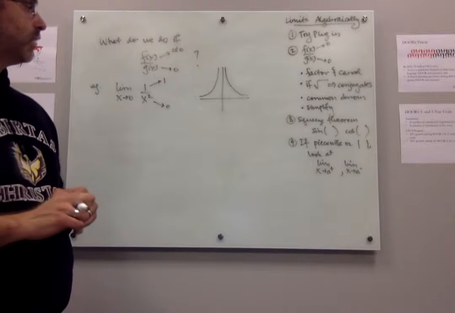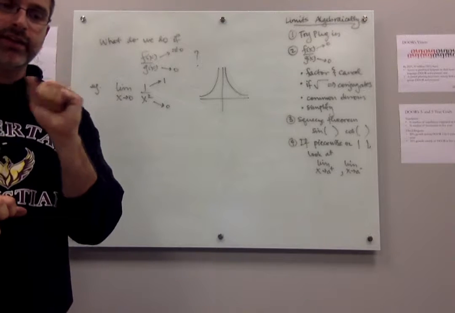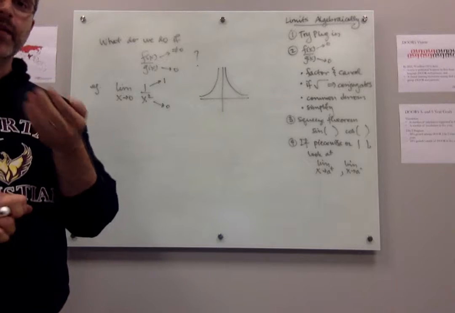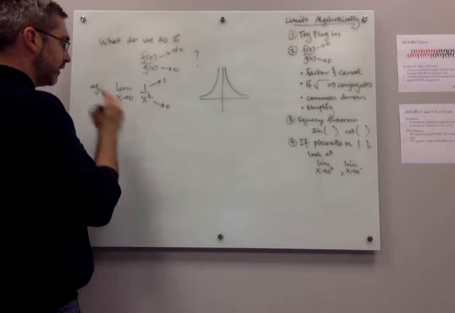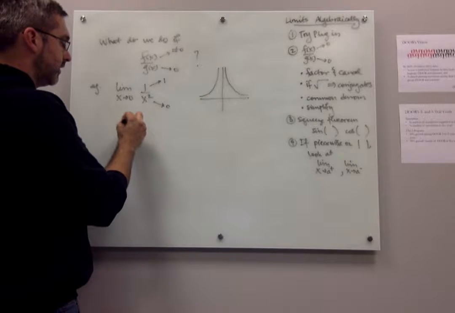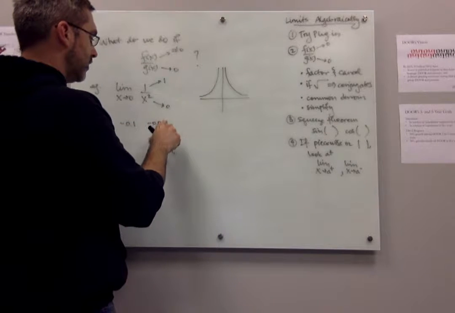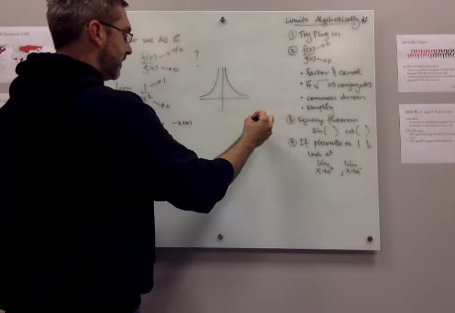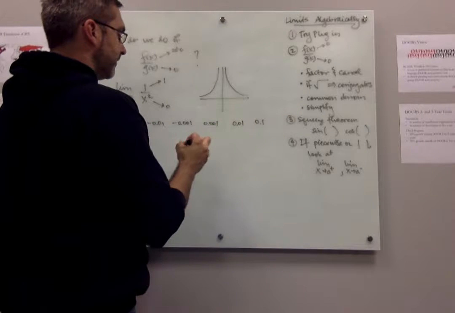What ends up happening, I want you to think about this, just think about it numerically for a second. If you were doing this numerically and x was going to 0 from either side, we would maybe put in negative 0.1, negative 0.01, negative 0.001, and then if we're coming from the positive side, we put in 0.1, 0.01, 0.001.